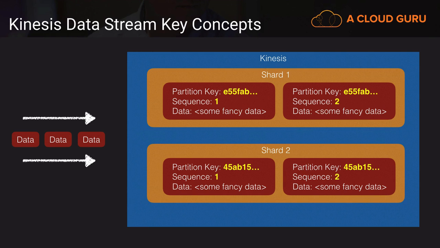Something important to know about how Kinesis processes data is that each shard is given a partition key. Now, I've truncated the partition keys here, but really it's a 128-bit MD5 hash, and it's unique to each shard. Additionally, each piece of data as it comes into the shard gets assigned a sequence number, and these numbers are always increasing. So you can use the sequence number inside a given partition key to decide the newness relative to some other piece of data in that same shard. But notice, sequence numbers can be duplicated across shards. So to uniquely identify your data, you really have to use that partition key and that sequence number.